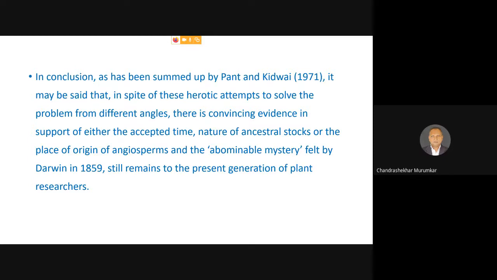And there is one thing that the scientists have now accepted, that monocots have not evolved from the dicots. On the contrary, monocots and dicots have a very long separate ancestry in the past, and they show parallel evolution.